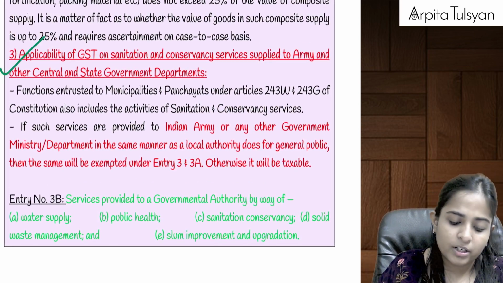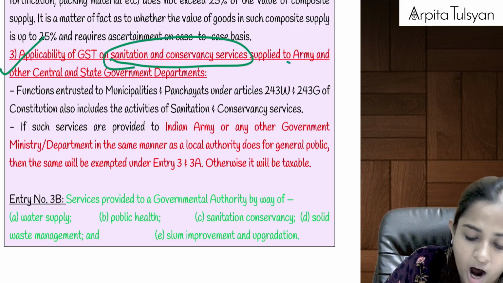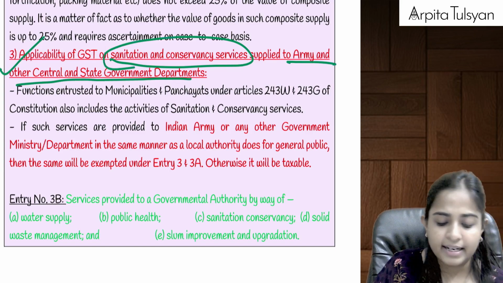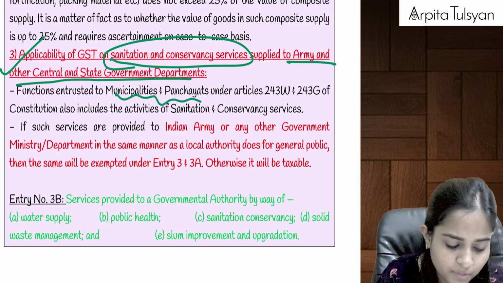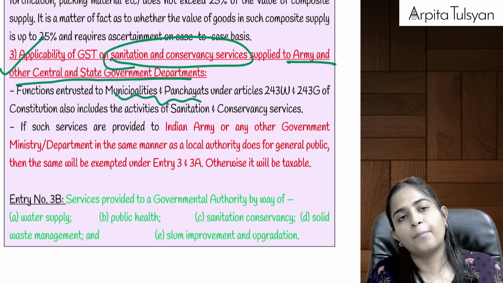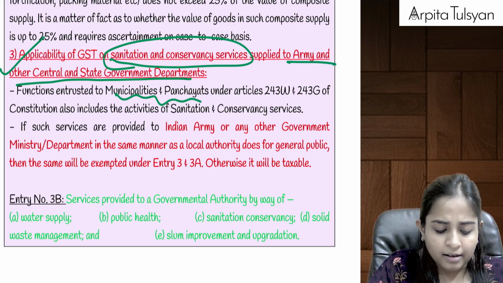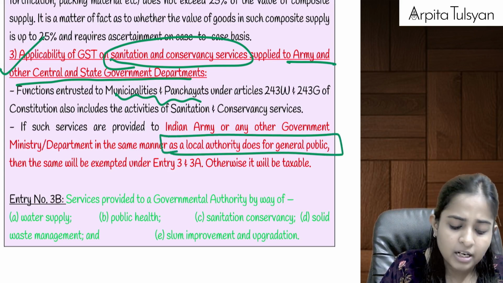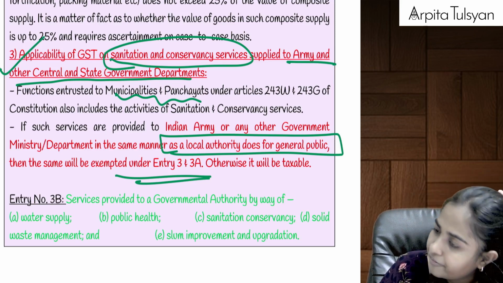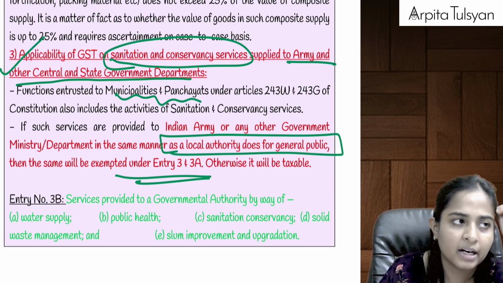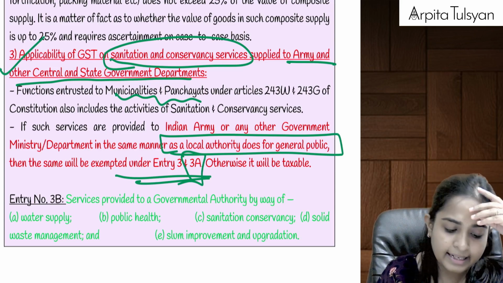And the last one, see what is the last one? Let's say there are some sanitation and conservancy services supplied to the army and other central and state government departments. Now sanitation services are also included in the responsibility of panchayats and municipalities. If these services are provided to the Indian Army or any other government department or ministry in the same manner as a local authority does it for the general public, then the same will be exempted either under entry number 3, if this is 100% labor services, or if it has some goods also supplied along, then under entry number 3A.